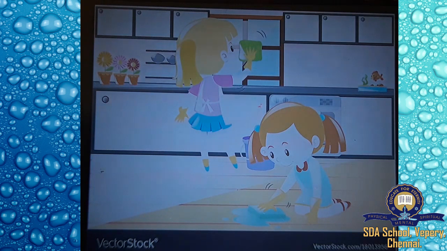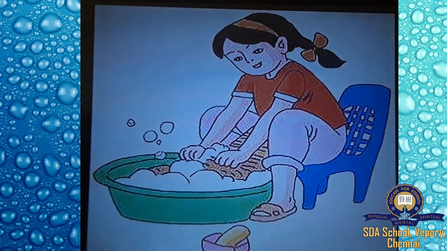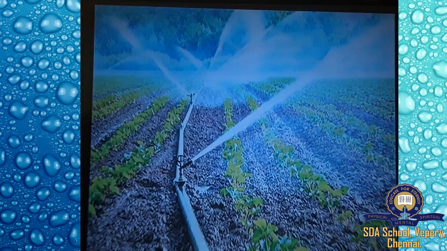To clean our homes. To clean the floor, to mop. To clean the walls and the windows. We need water to keep our homes clean. To wash our clothes, we need water. Water is used to wash our clothes. And water is also used to grow crops. Crops means plants. What do we need to grow plants? Water. Water is used to grow crops.